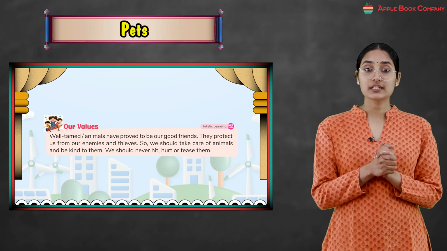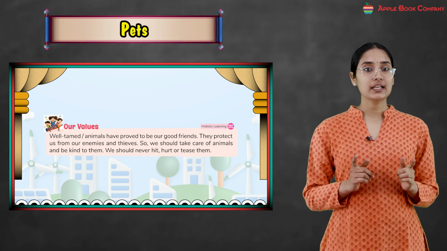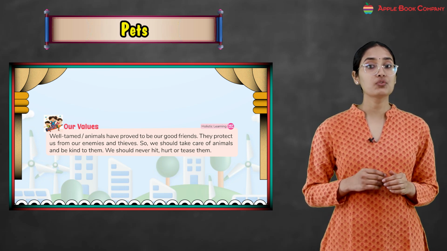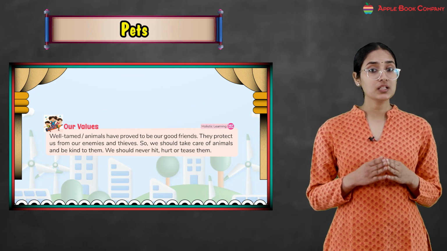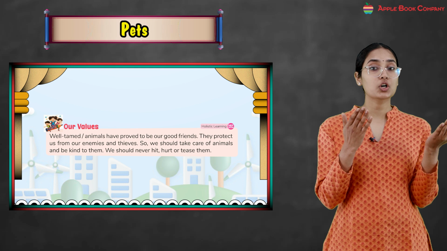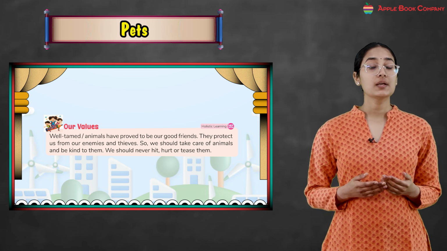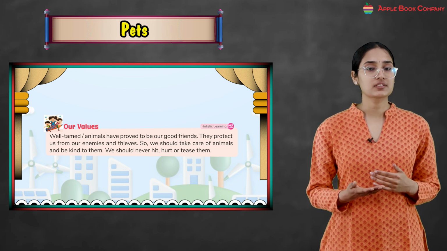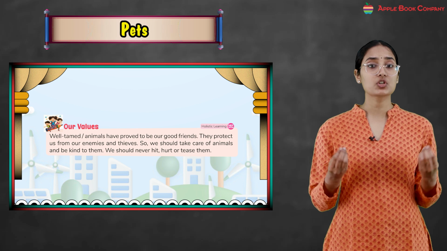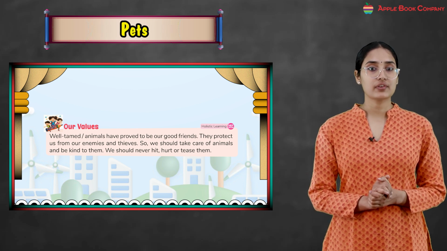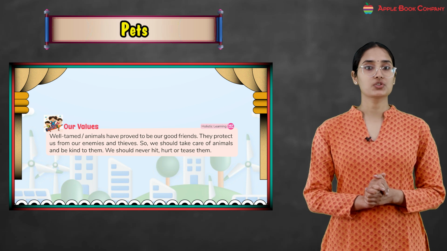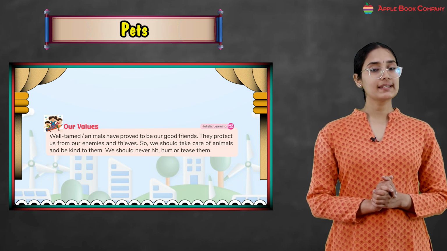Now what we have learnt in this chapter, that well-tamed animals have proved to be our good friends. They protect us from our enemies and thieves. For example, if we talk about dog, cat, right? They protect us from the enemies. They provide some sort of protection to us. We should always take care of animals and be kind to them. We should never hurt or tease them.